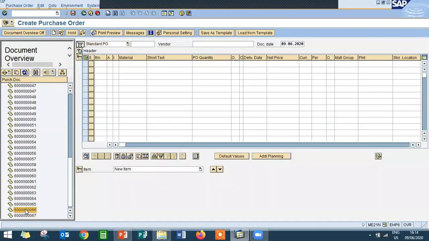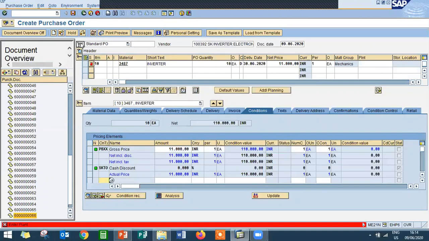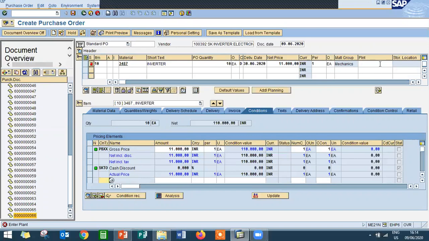Now I'm going to confirm 6000000066. Enter the plant. See the price here, it is 11,000.